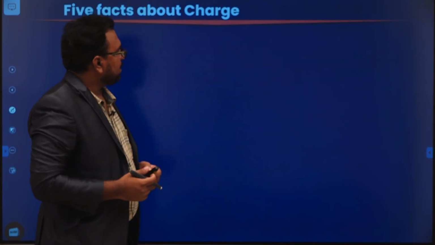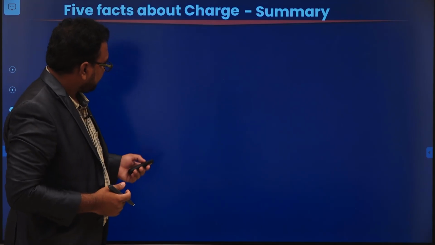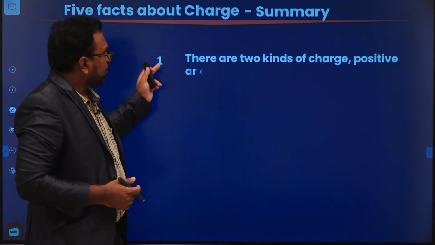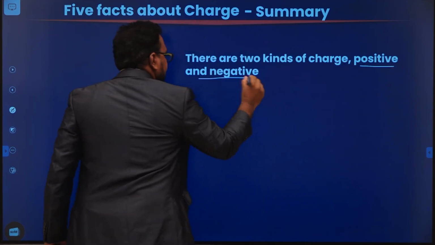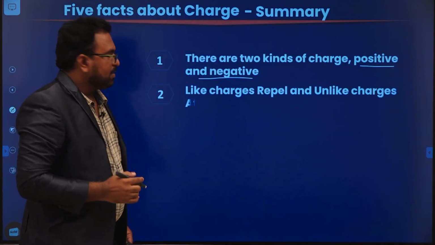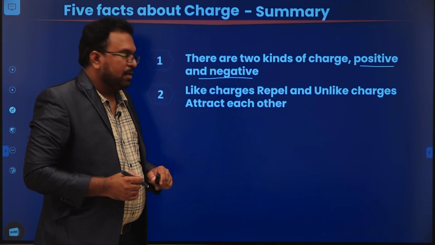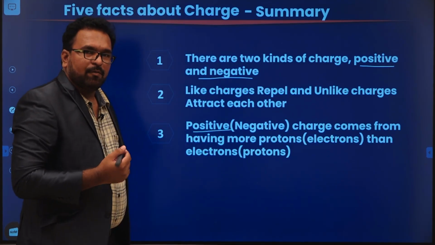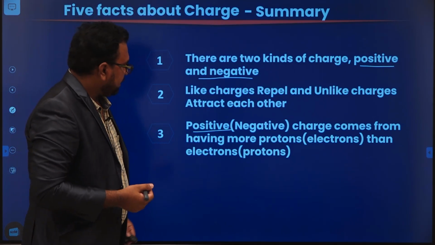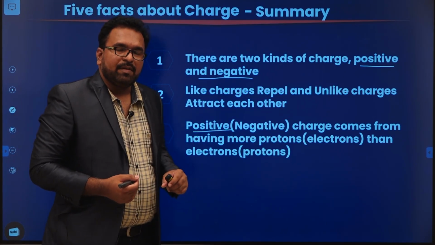So let us summarize the 5 facts. What is the first one? There are 2 kinds of charges: positive charge and negative charge. Second, like charges repel and unlike charges attract each other. Third, positive charge is formed when there are more protons than electrons, and similarly negative charge is formed when there are more electrons than protons.